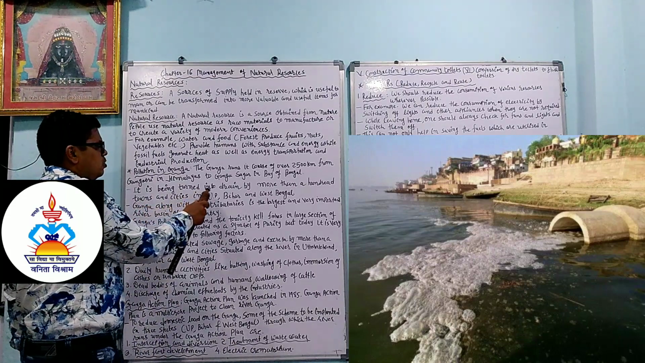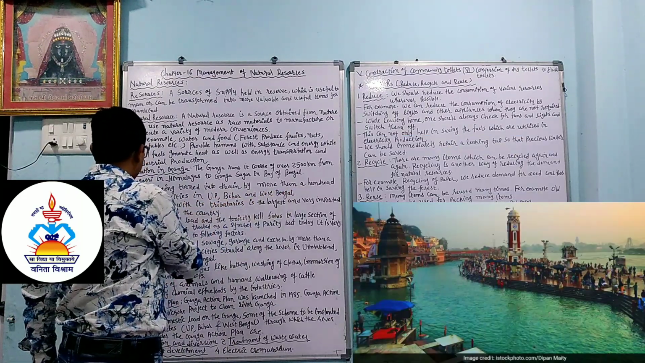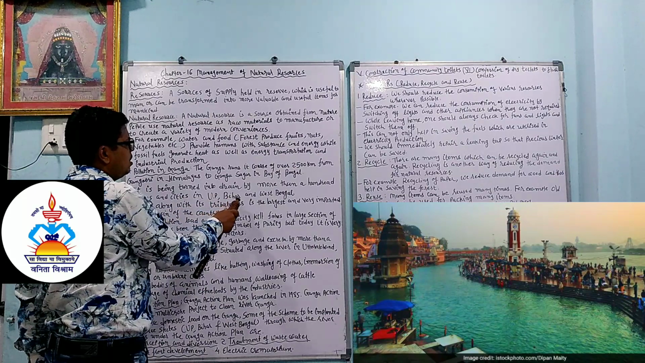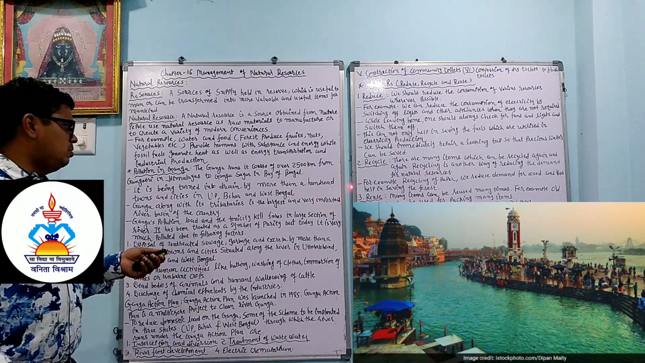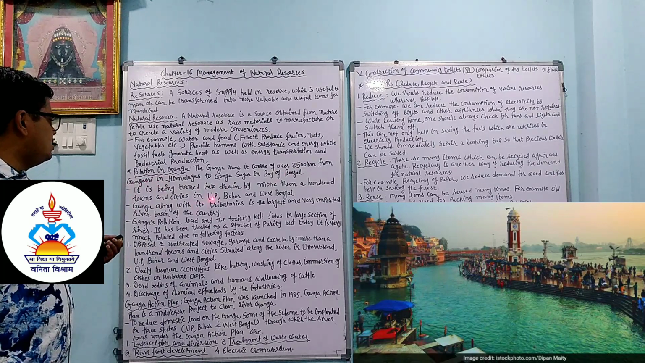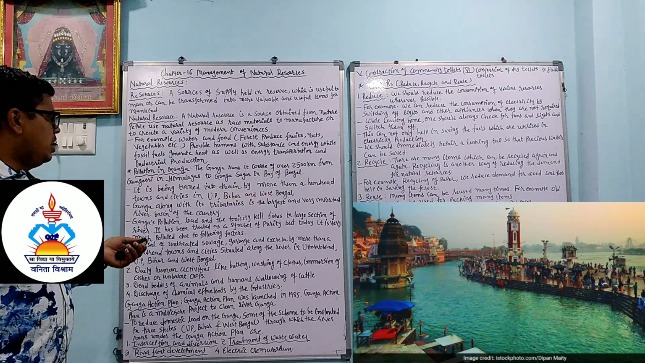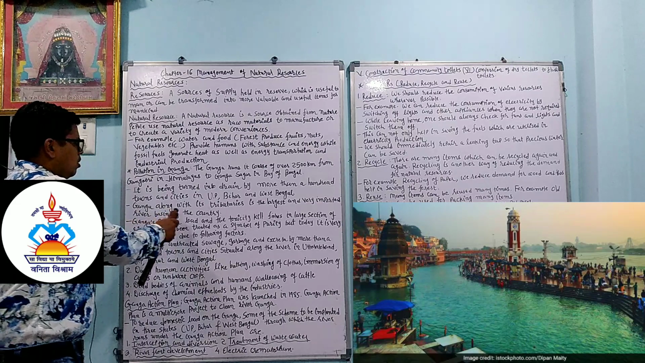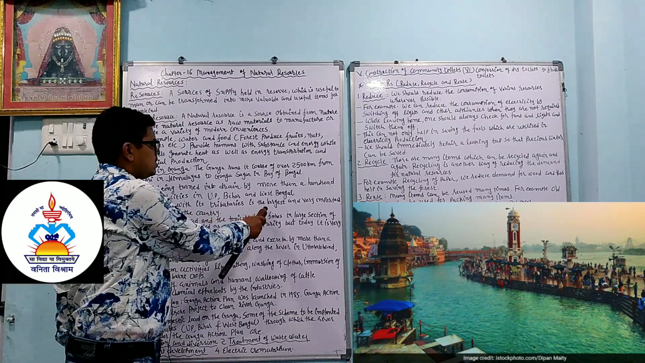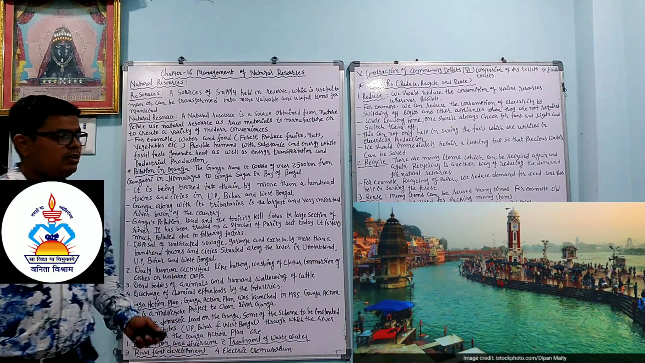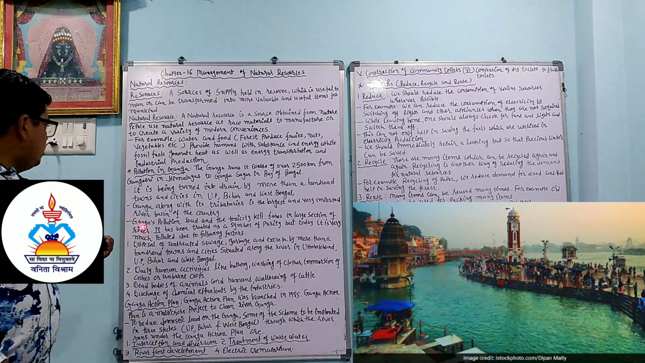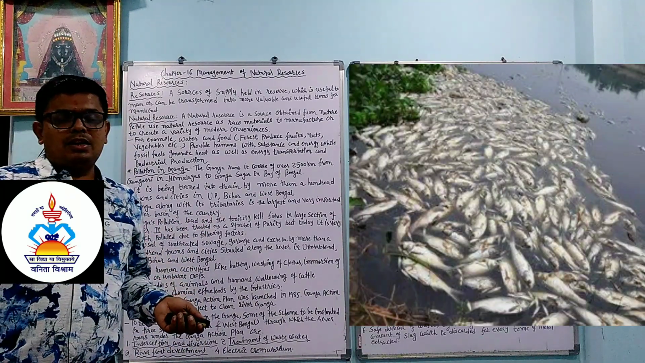It is being turned into a drain by more than 100 towns and cities in UP, Bihar and West Bengal. It passes through almost 100 towns and cities in Uttar Pradesh, Bihar and West Bengal. Ganga, along with its tributaries, is the largest and a very important river basin of the country, like Narmada.